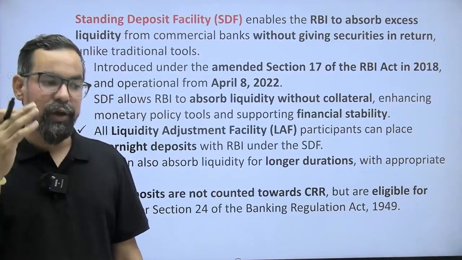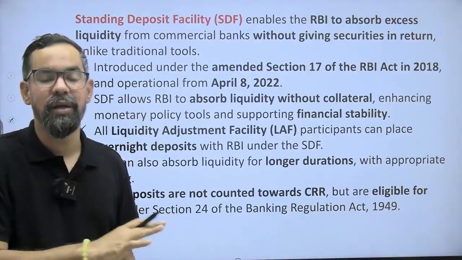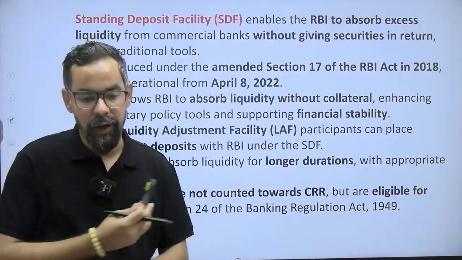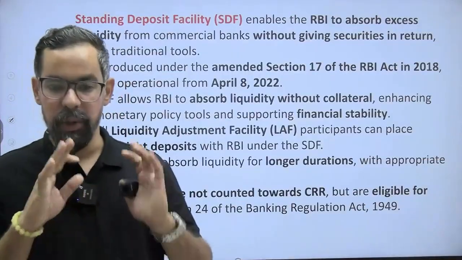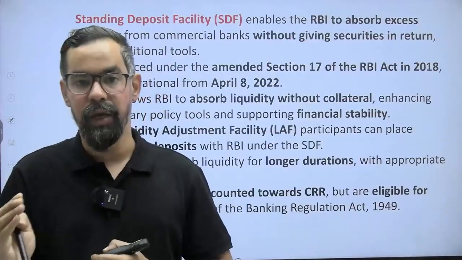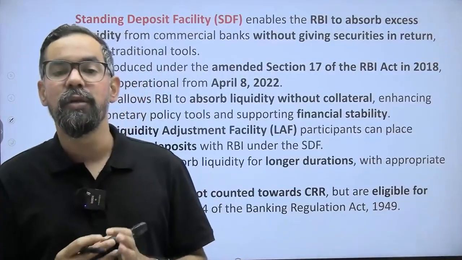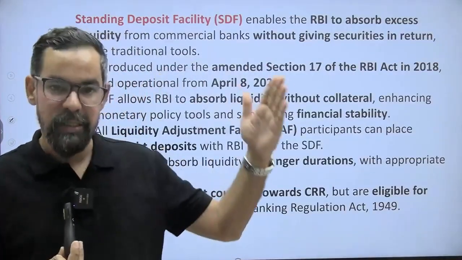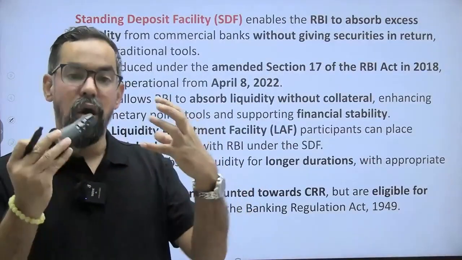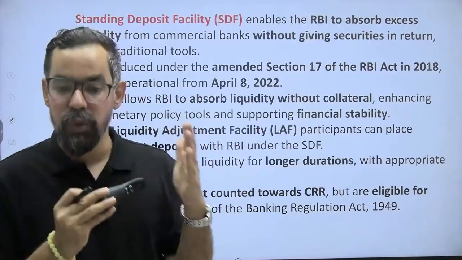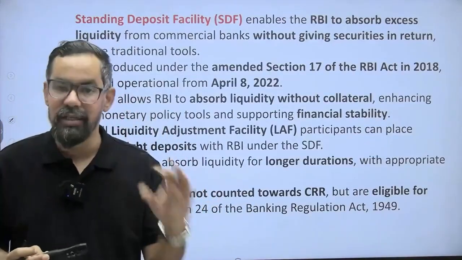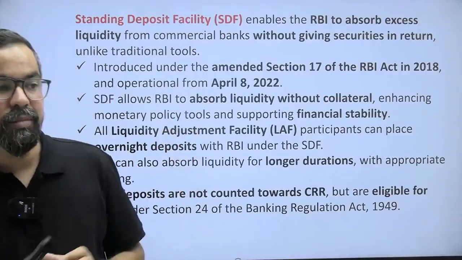So this is a kind of replacement, not an exact replacement. It is a type of reverse repo rate. In case of reverse repo rate, banks generally deposit their surplus money with RBI. Similarly, in SDF also, a bank deposits its surplus money with RBI. But in case of reverse repo rate, RBI provides government securities or collaterals, whereas in case of SDF, RBI does not provide any security to the banks.